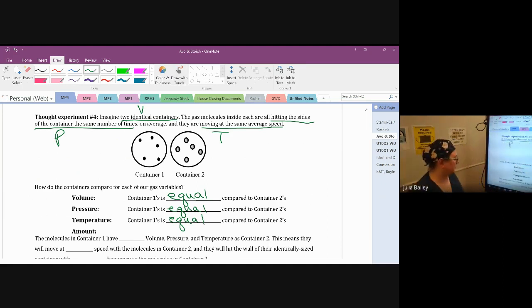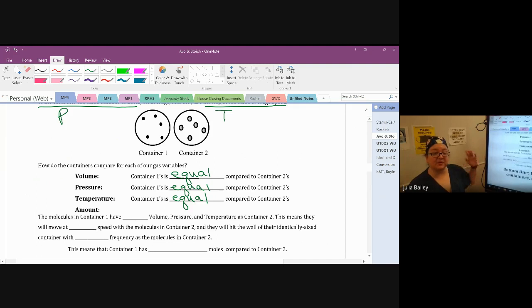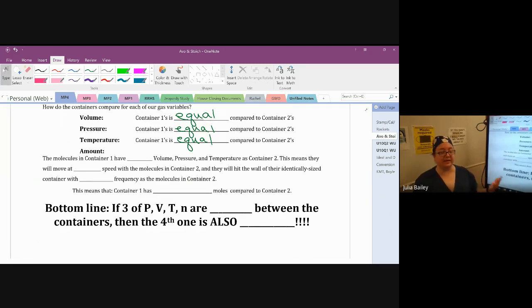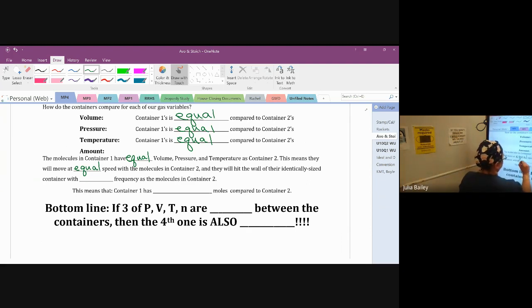Equal, equal, equal. The molecules in container 1, we know, because we've been told, they have equal volume, pressure, and temperature compared to container 2. This means that they will move at equal speed with the molecules in container 2. They're going to hit the walls of their identically sized containers with equal frequency, and that means the containers have to have equal moles. They must have the same amount of stuff inside.